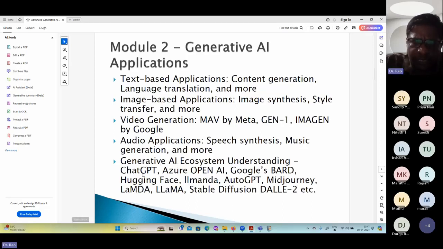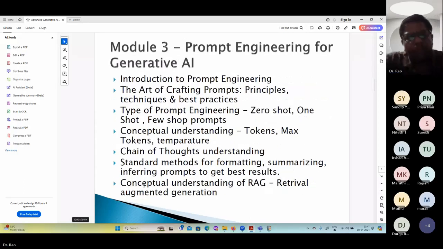In this one, as I told you, LLMs are already prepared, and even if you want, you can contribute your own LLMs to the industry. So I even teach you how to create your own LLM models and how to contribute. So even that will be a part of the program.